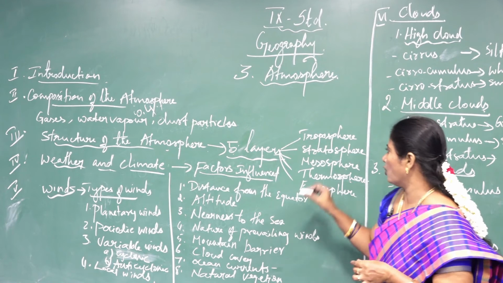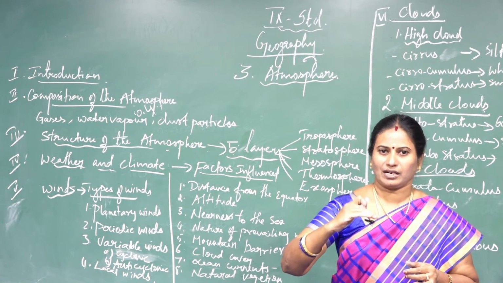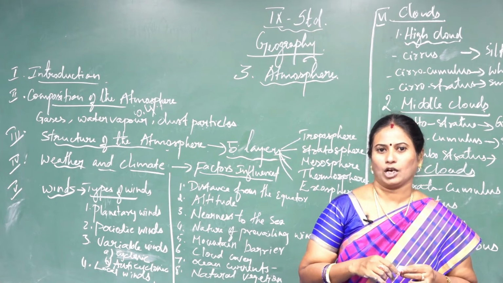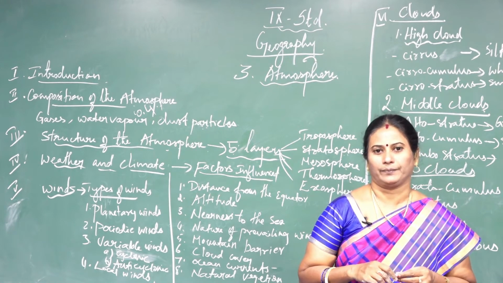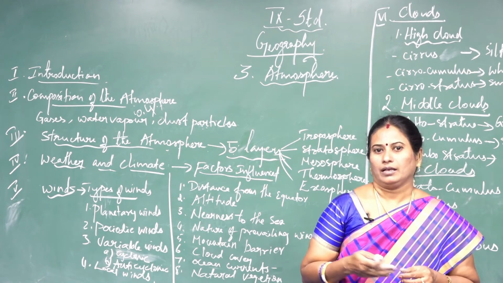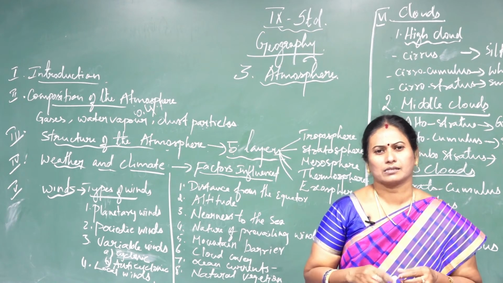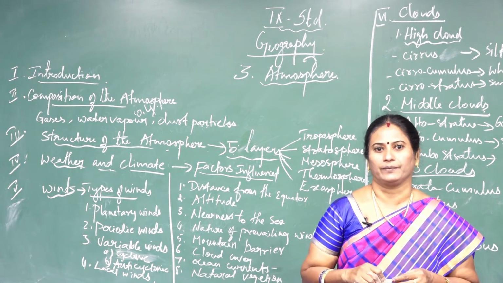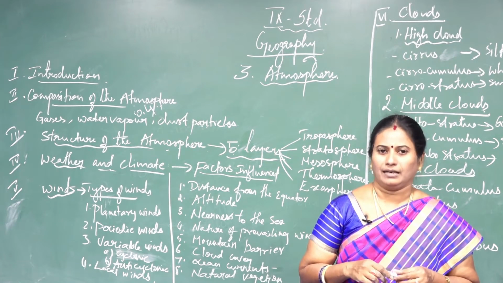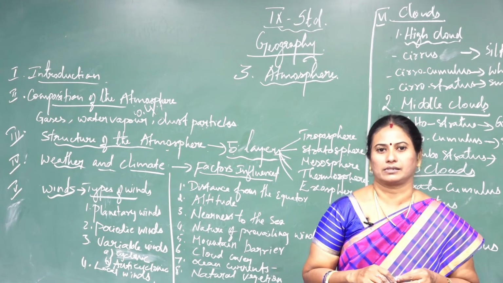Next, I am going to explain about the stratosphere. Stratosphere is the next layer above the troposphere. It extends from 18 km up to 50 km. Here the temperature increases with increasing altitude. Ozone molecules are found more in this layer, so it is called the ozonosphere. Jet planes fly in this layer. The upper limit of the stratosphere is known as the stratopause.